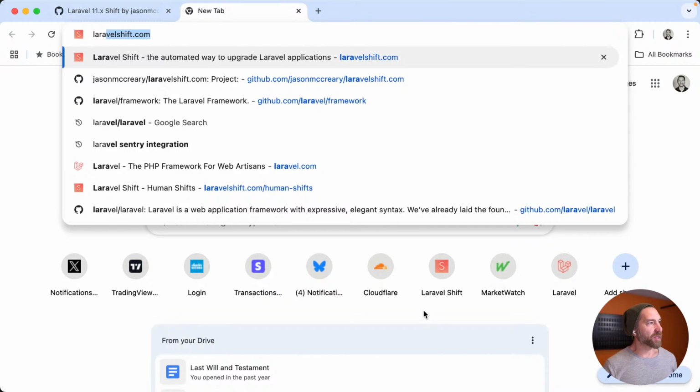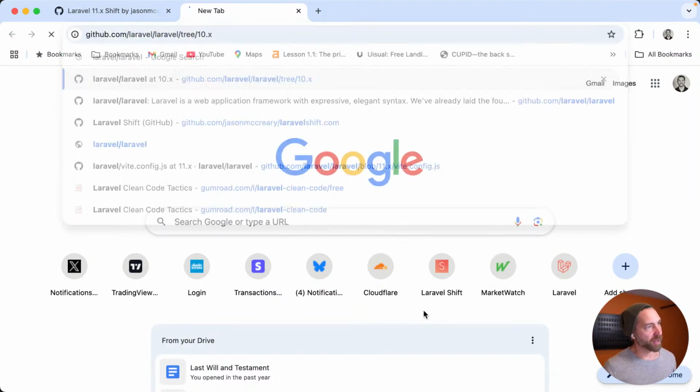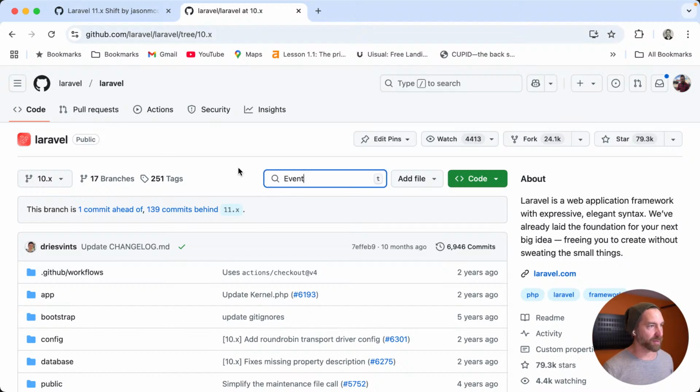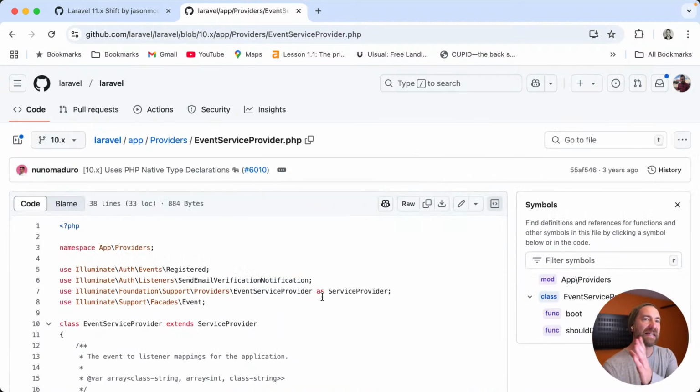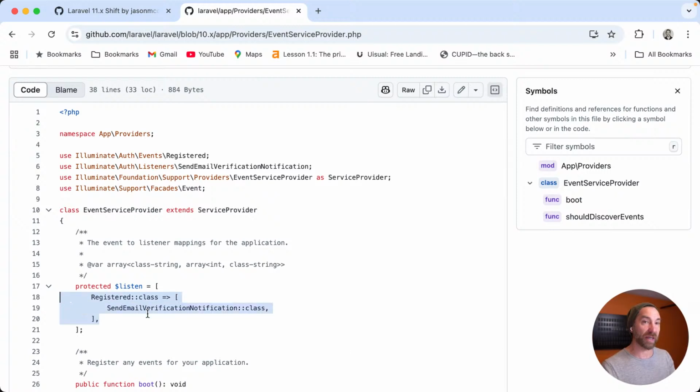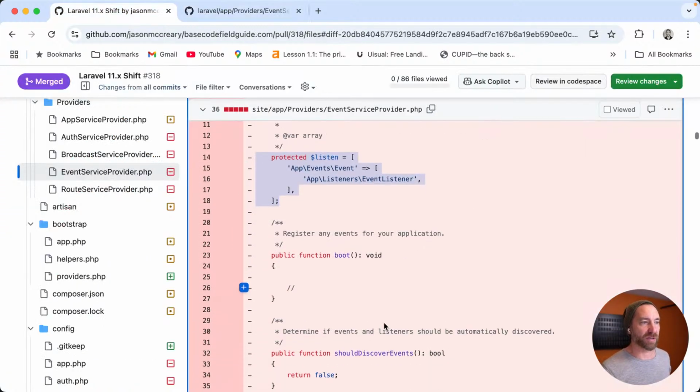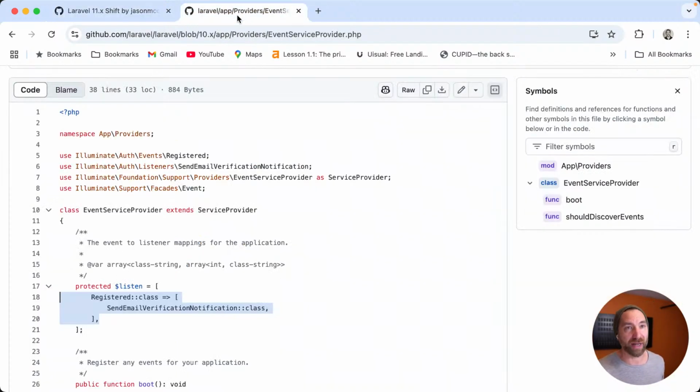So we won't do this for each one, but let me just harp on the backstory here a little bit more. Let me go into the event service provider and see how old that is. So again, this has been here a while, and this is proof that I kind of have a hybrid application. The base code original Laravel app was probably originally written with like Laravel 5.6. So I just want to see how far back I go, and what does the event service provider look like to try to match the one I had in my project. Is there an event service provider that looks like this, and what version did this stop being in there? My guess is it's pretty old.